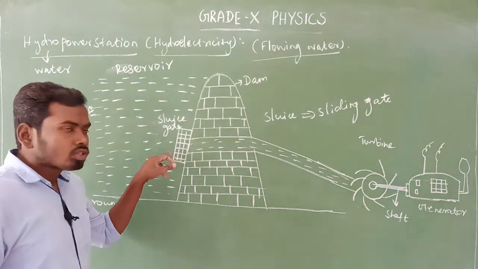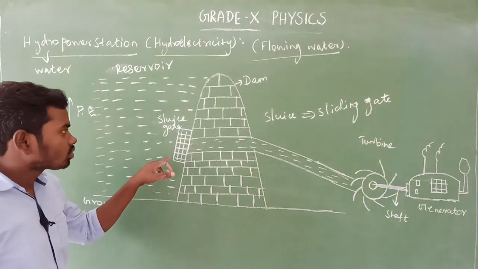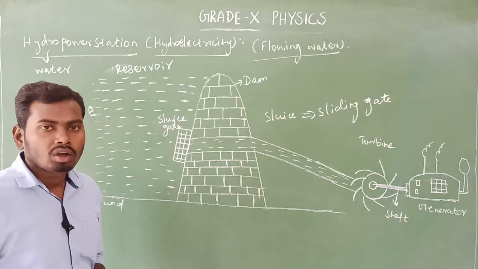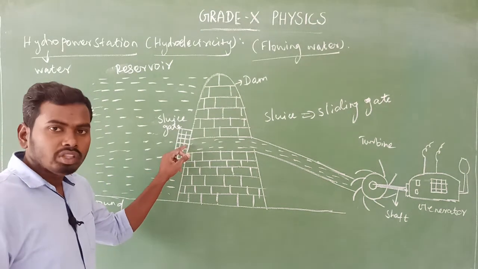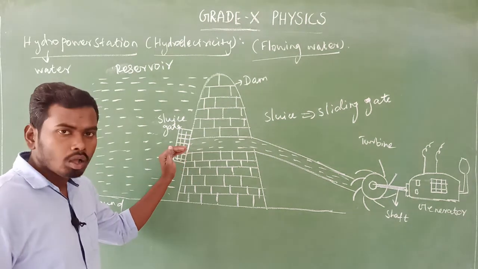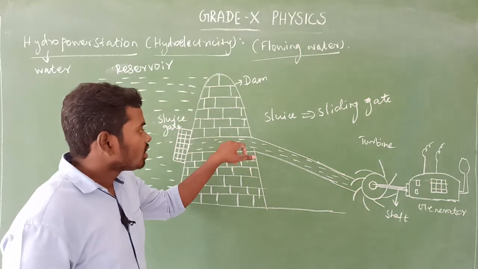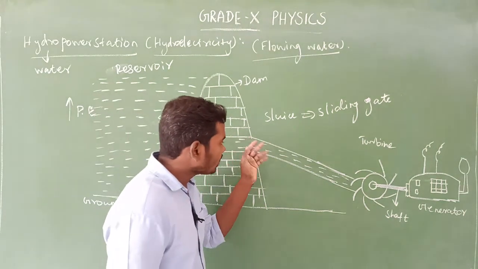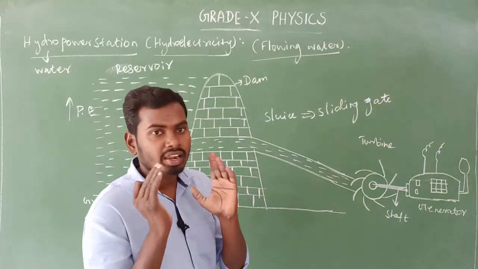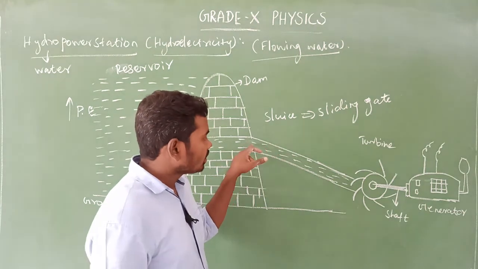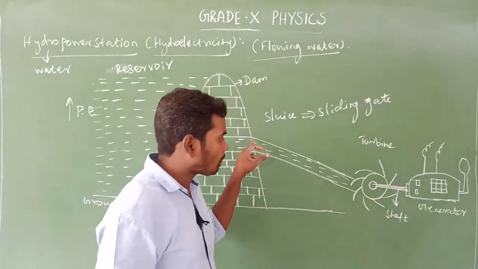Look at here. When the sluice gate is opened, this point is very important. When the sluice gate is opened, what will happen? Automatically the rainwater passes through the gap. Am I right? It passes through this gap, and that gap is connected with the pipe. What is that? A very strong pipe.